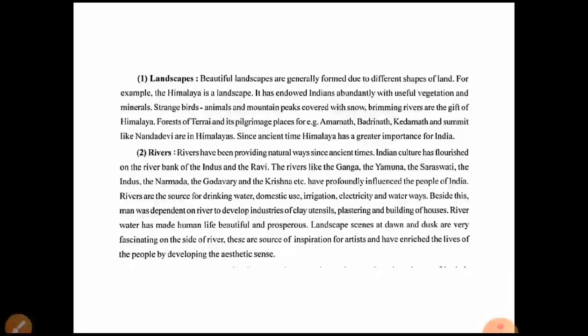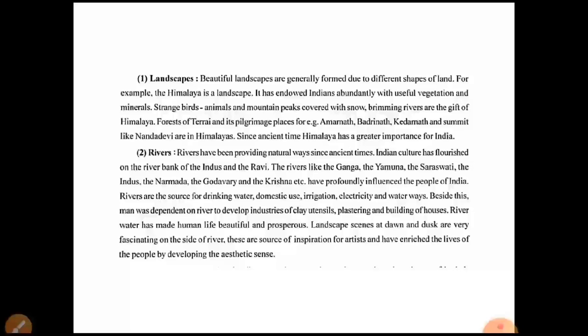Then electricity: nowadays we can see people generating hydroelectric power with the help of a river. Then waterways: if people want to transport goods from one place to another, they can use a river as a way to transport goods. Besides this, man was dependent on rivers to develop industries of clay utensils.